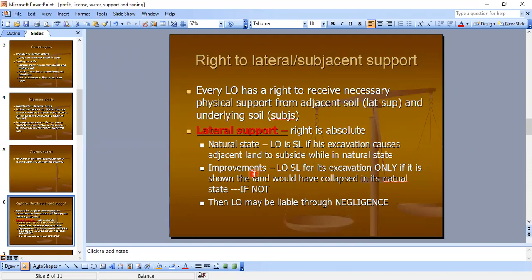Improvements, that also goes to improvements. Natural state means, is it natural for it to actually cave in, or is it just because the land underneath was extremely bad and that's the natural state of it? Now, if they make improvements on the land, like building a wall, landowner is strictly liable for its excavation only if it is shown the land would have collapsed in its natural state. So if it would have collapsed in its natural state, then the landowner is definitely strictly liable. If not, then you're going to use negligence. Then the landowner may be liable through negligence, okay? We've got a lot of MBEs and I've seen essays on this.